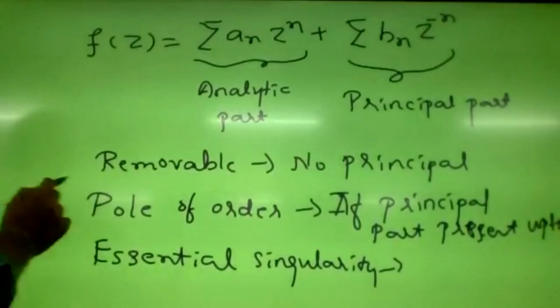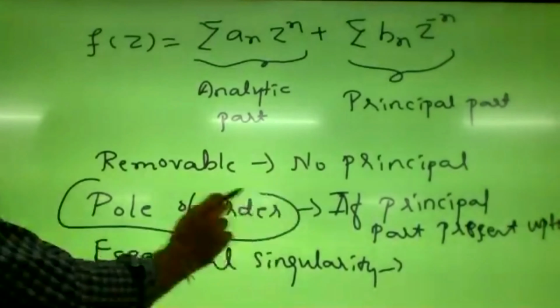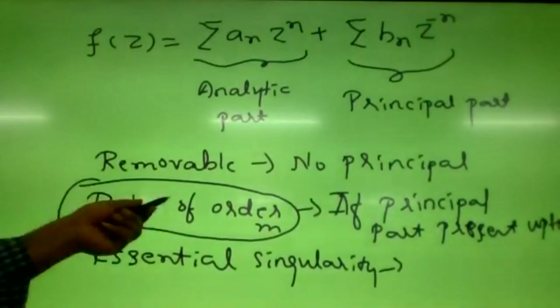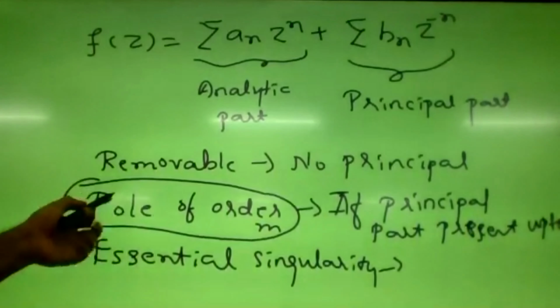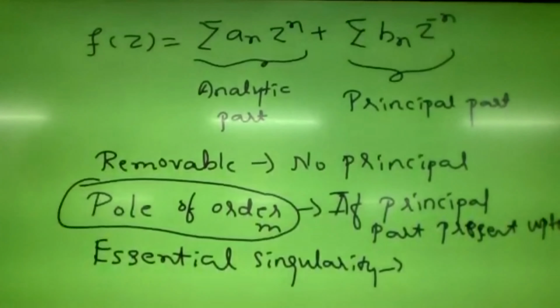Out of these three, the pole of order m is very important, because we are going to use this concept in the residue theorem also. For any function in the form p of z by q of z, the poles are nothing but the zeros of the denominator.